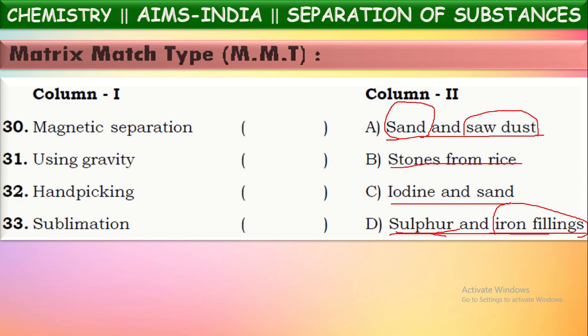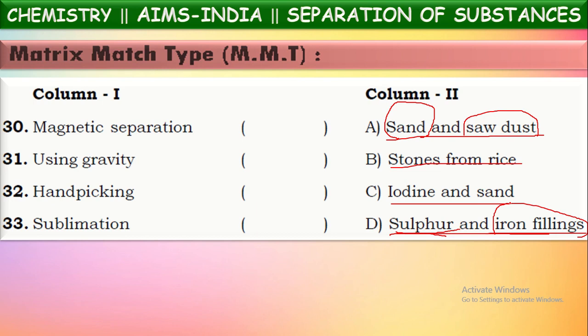If you heat this mixture, immediately iodine will start converting into gaseous form because iodine is one of the sublimable substances. Those vapors of iodine will be collected and cooled. Then we can collect iodine in the solid form again in another container. So sand will remain behind. In this way, we can separate the iodine and sand mixture by the process called sublimation.